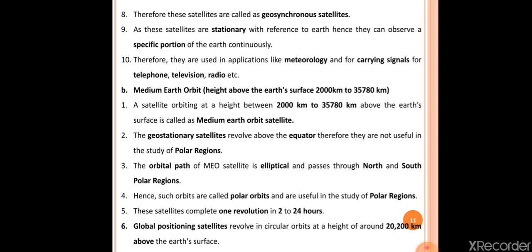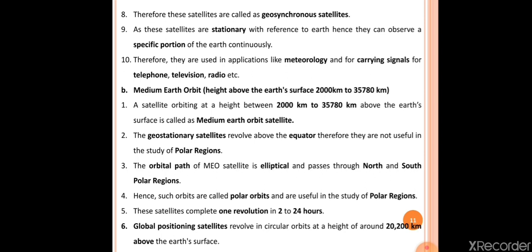A satellite orbiting at a height between 2000 km to 35,780 km above the earth's surface is called a medium earth orbit satellite. Okay, so this is the definition of the medium earth orbit satellite. Suppose a satellite revolving around the earth at a height in between 2000 km to 35,780 kilometer distance, then that satellite is called a medium earth orbit satellite.